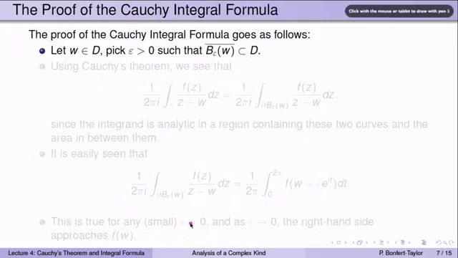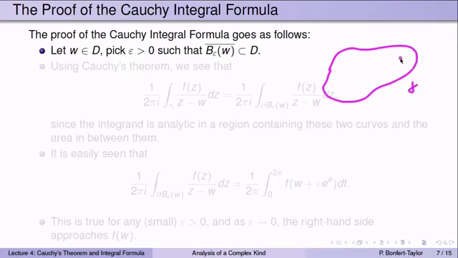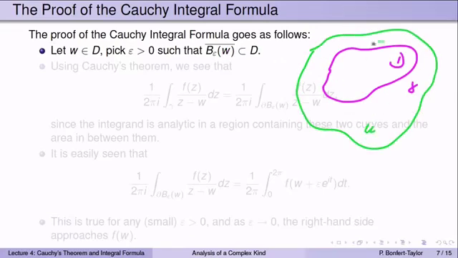Before we look at some examples, let's quickly look at how the proof of the Cauchy integral formula goes. Here again is this curve gamma that bounds the domain D, and then U is something bigger around here. So U is this set that contains D and the curve gamma, in which f is analytic. We now pick a point w inside D, and we know that because it's inside D and D is open, we can find a little disk of radius epsilon centered at w that fits entirely into D.